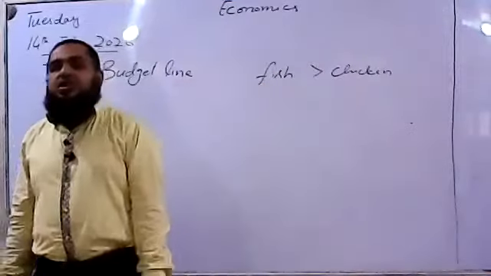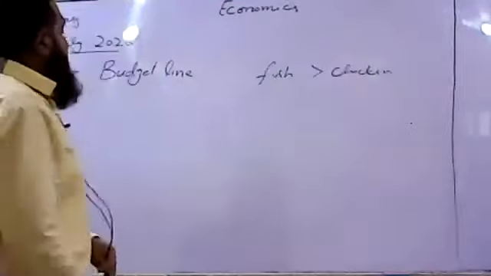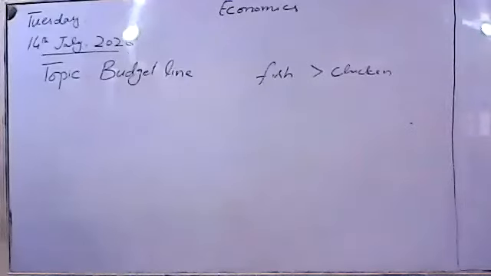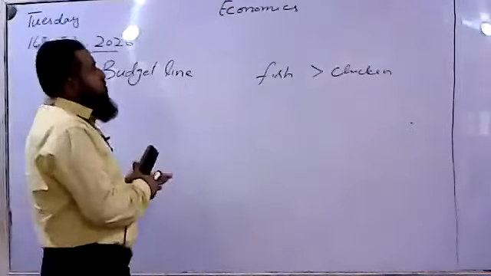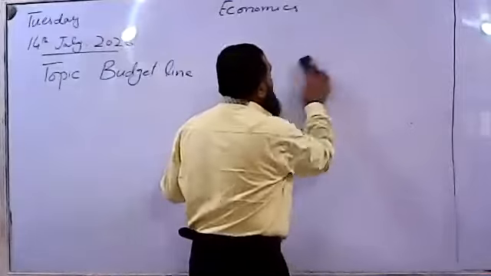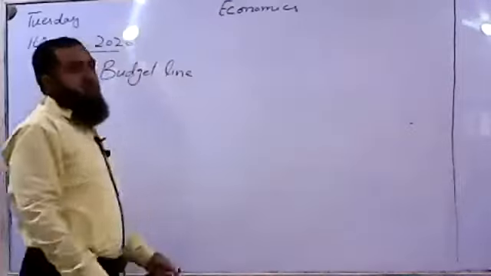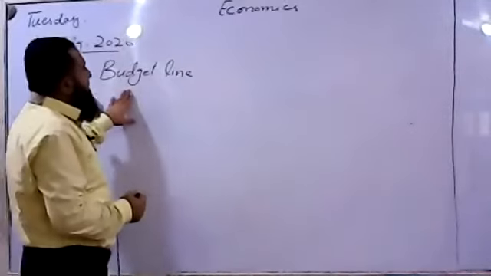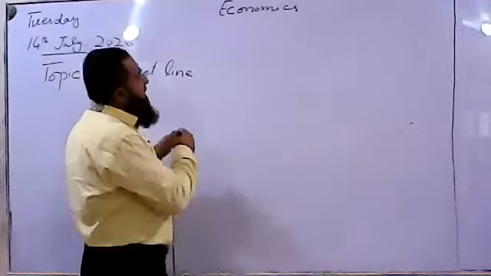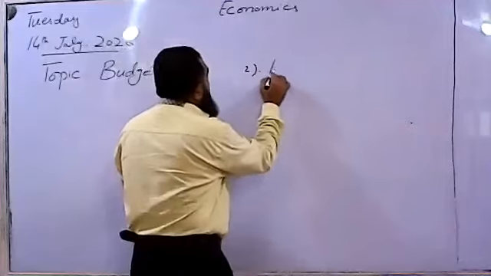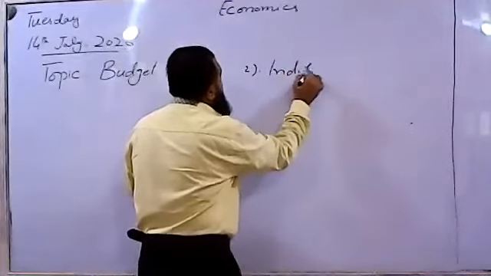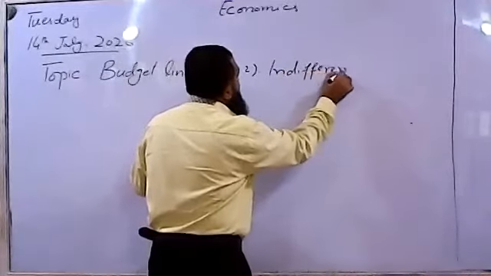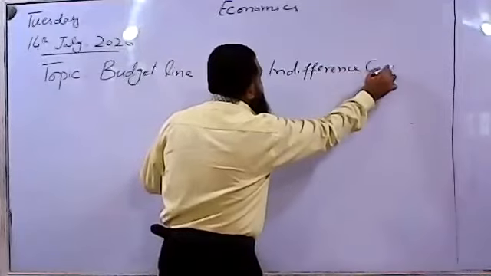Now, the ordinal approach has two tools to analyze consumer behavior. The first tool is the budget line, and the second is the indifference curve, which shows the consumer's preferences.